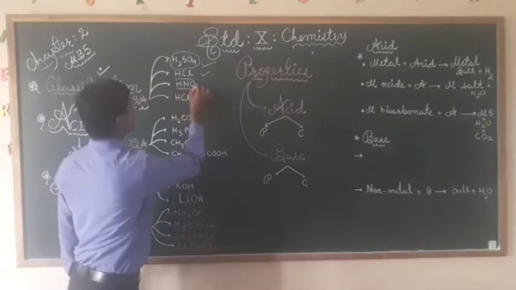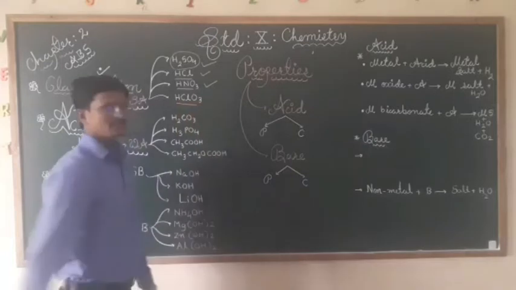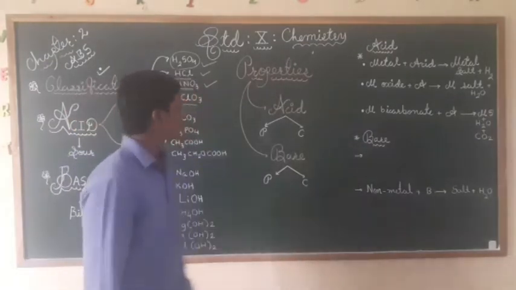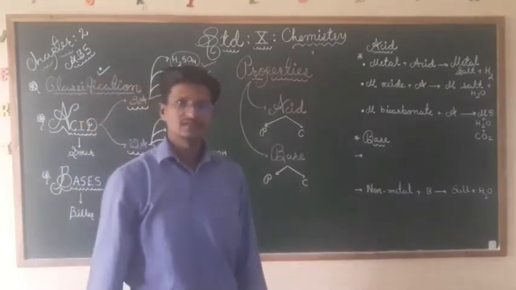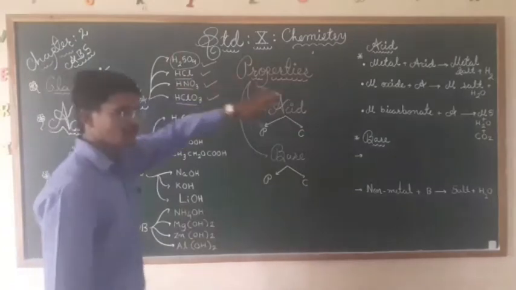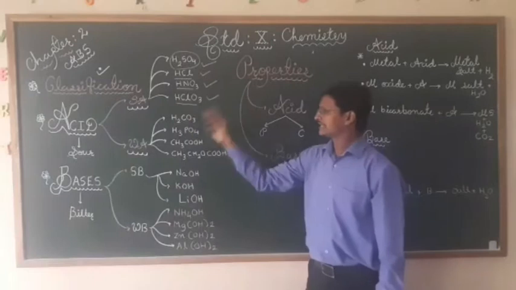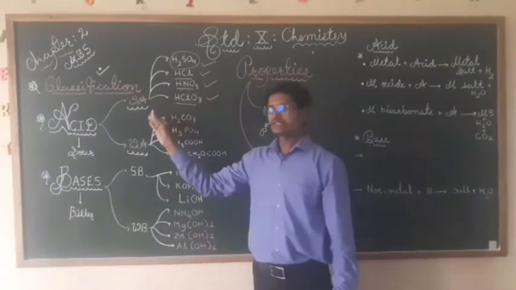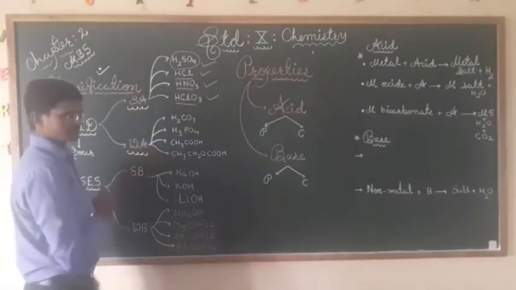Then HNO3, nitric acid, and HClO3, that is chloric acid. So these are the four main strong acids that we are going to discuss. All the acid names you have to remember with their chemical formulas, because in chemical reactions we need this.